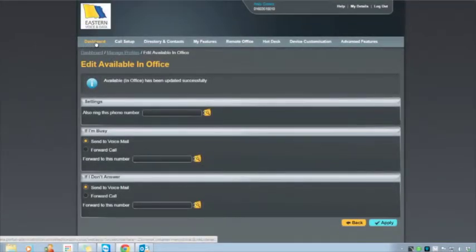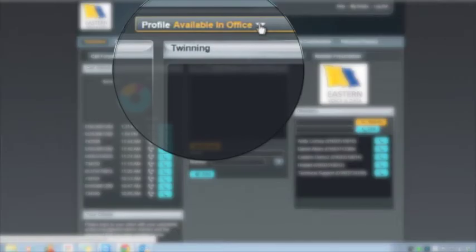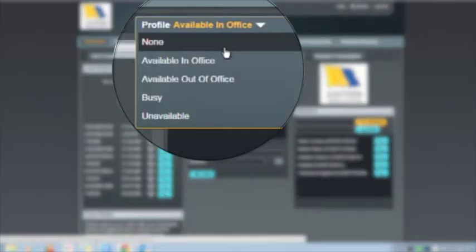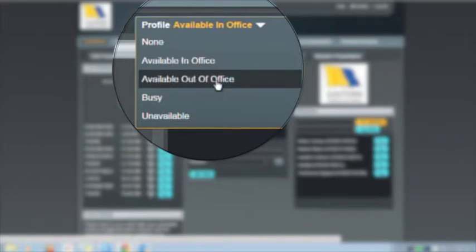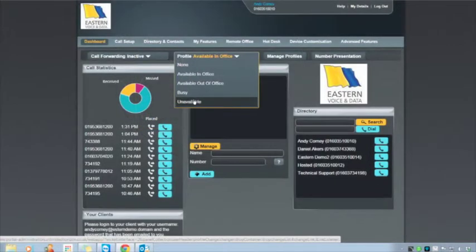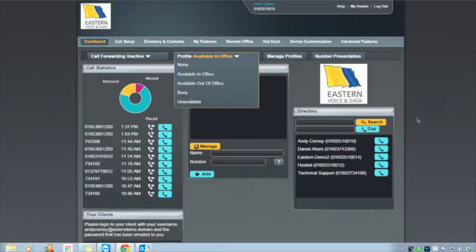Let's go back into the dashboard and have a look at some of the more advanced features on this system. For example, we can see here we have the profiles for available in the office, out of the office, busy or unavailable, and you control exactly how you want that to work. So effectively you are in complete control of your phone from this portal. Let's have a look at some clever things.